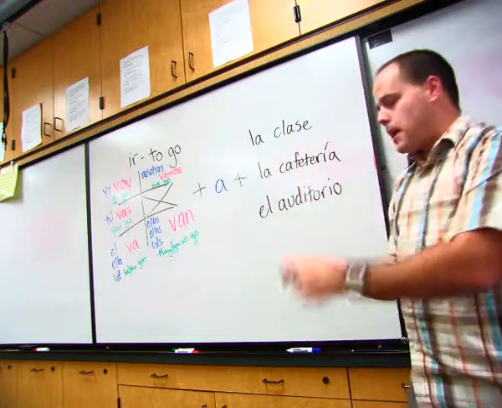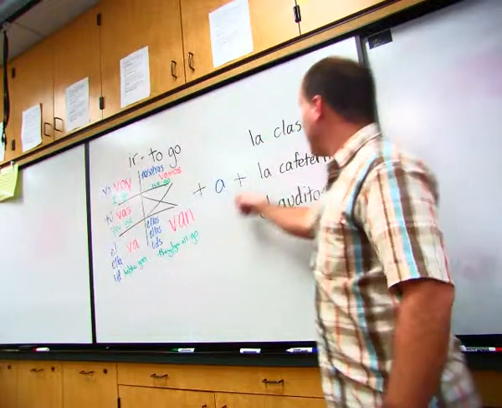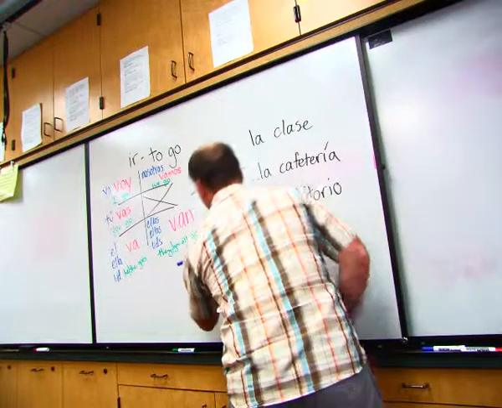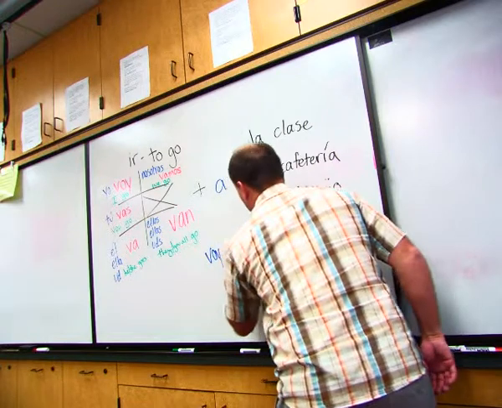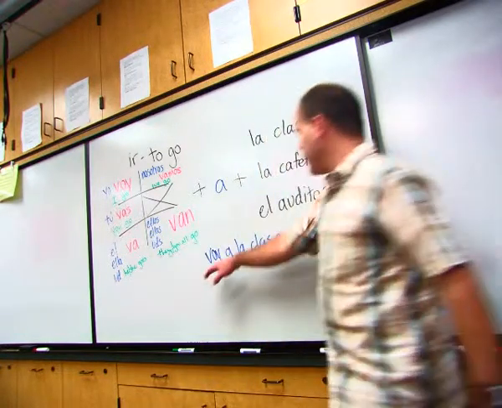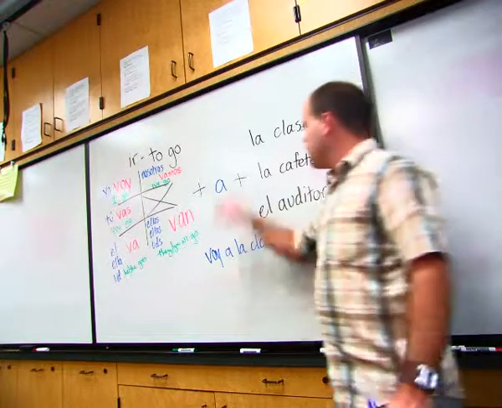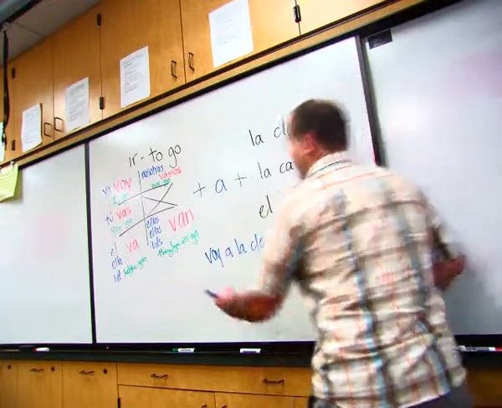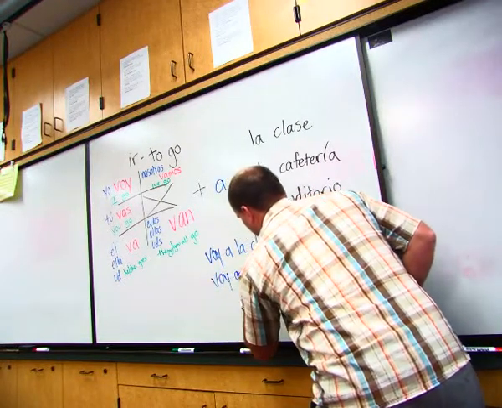Okay, I'm going to show you a magic trick here. Now normally you have something like voy a la clase. What does that mean? I'm going to the class. Voy a la clase. I go to the class. Now, there's a change here with the a la. If you have voy a el auditorio.